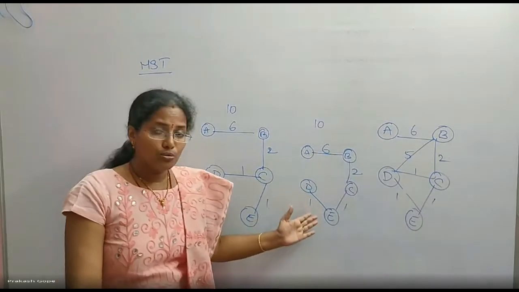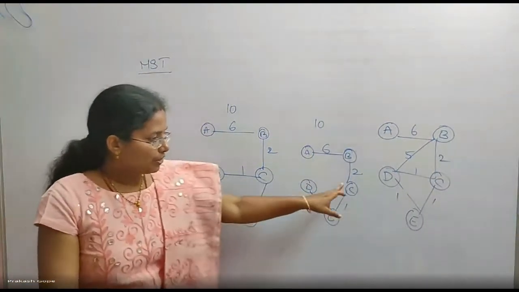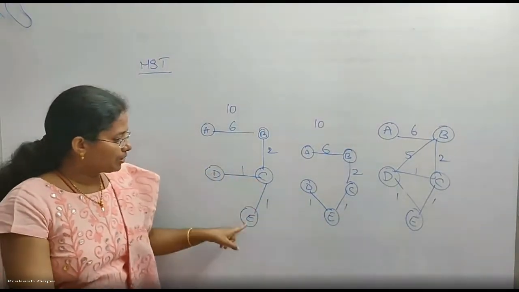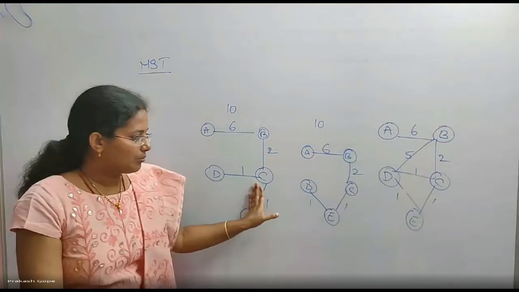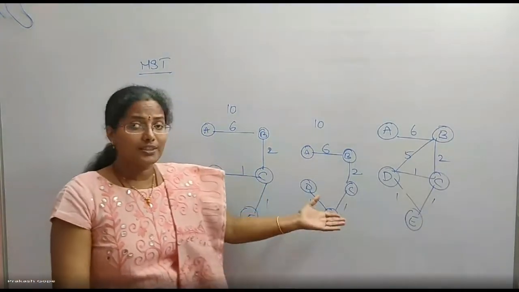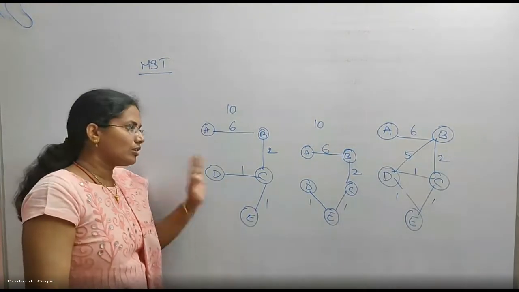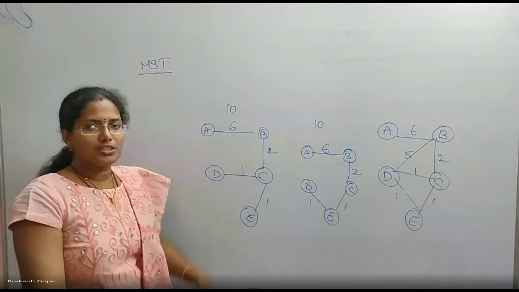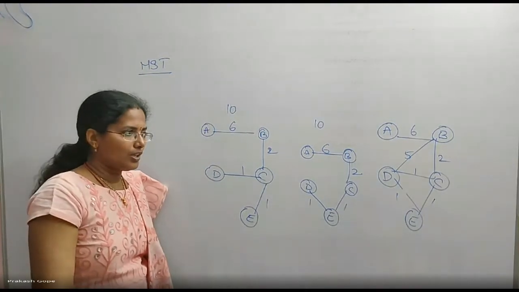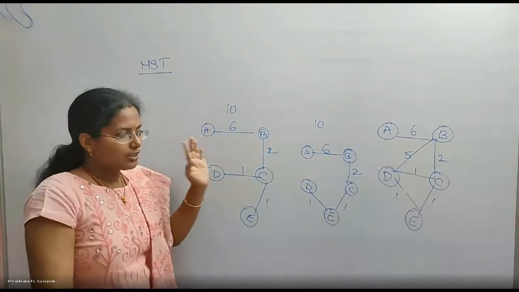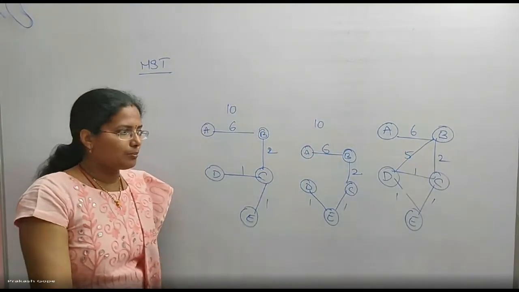I have two, not only two, I can have three. See, these two I picked up, these two I picked up. Next time I will pick up these two, CD and DE. I will remove this one. That is one more tree. So there are three different minimum spanning trees. For all the three trees, MST cost is 10 only, and that is the minimum weight possible. So if the edge weights are repeated, there is a possibility of having more than one MST. This is the second point.